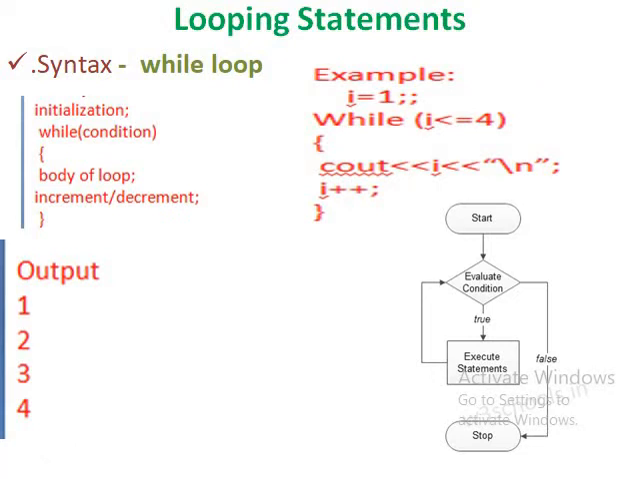I is 4, and 4 is equal to 4, so the condition is true. Then it displays the value of I. Then it increments the value of I to 5. Then it checks the condition I is less than or equal to 4. The condition becomes false because I value is 5. 5 is less than or equal to 4 is false. So the control jumps out of the loop.